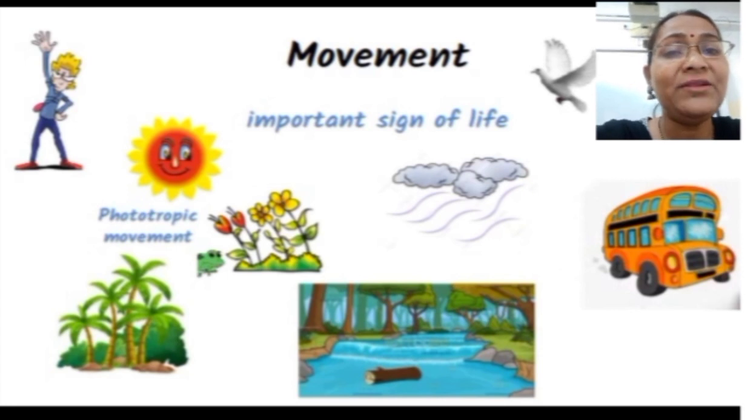For example, leaves and flowers of the sunflower plant bend towards the sun to face the sunlight. This movement of plants towards the light is known as phototropic movement.